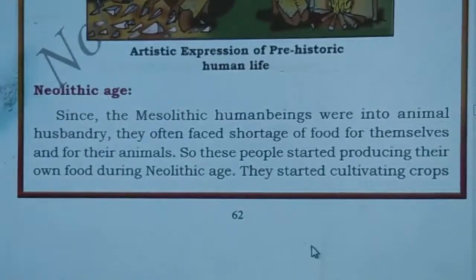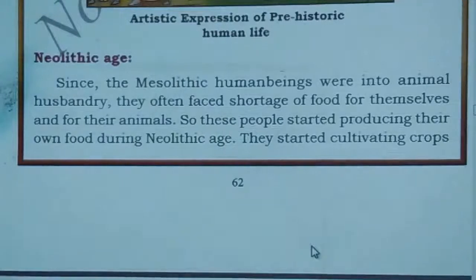Since the Mesolithic, human beings were into animal husbandry, and often stored food for themselves and for their animals. So these people started producing their own food during the Neolithic age. Another change took place in the Neolithic age. All these days they used to wander in search of food, isn't it? Now in this age, what did they start?